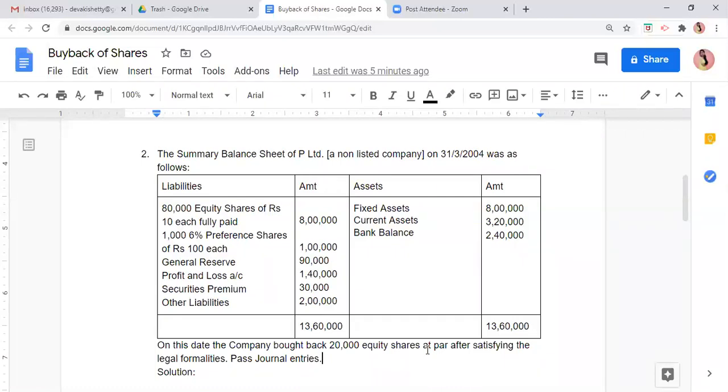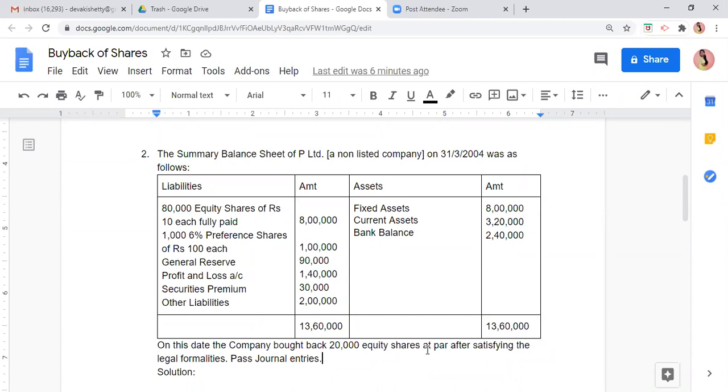In redemption, it was preference shareholders who had to be paid. In buyback, it is the equity shareholders who have to be paid. That is the basic difference. On this date, the company, see, now the balance sheet is given. After the balance sheet, they say that on this date the company bought back, so they are talking about buyback.